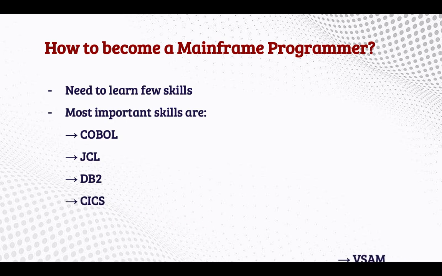We have five skills, otherwise five modules overall in mainframe technology. We can see any application within these modules only. The first module is COBOL, next is JCL, DB2, CICS, and VSAM. What is COBOL? What is the language? What is the database?